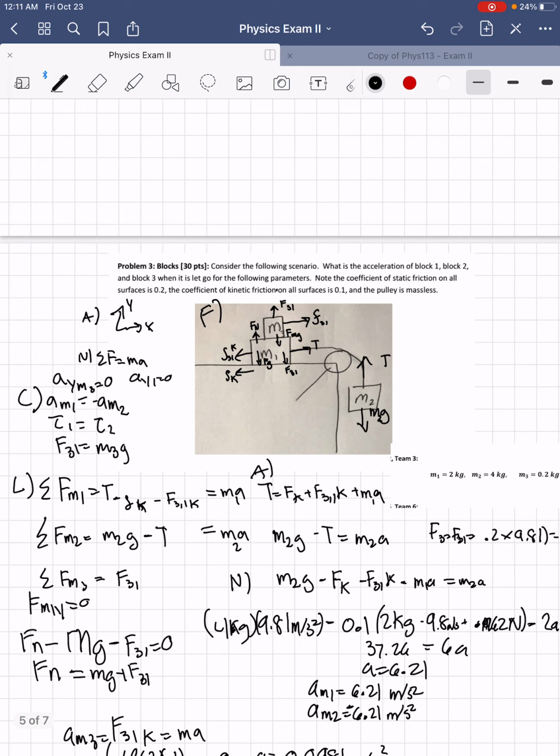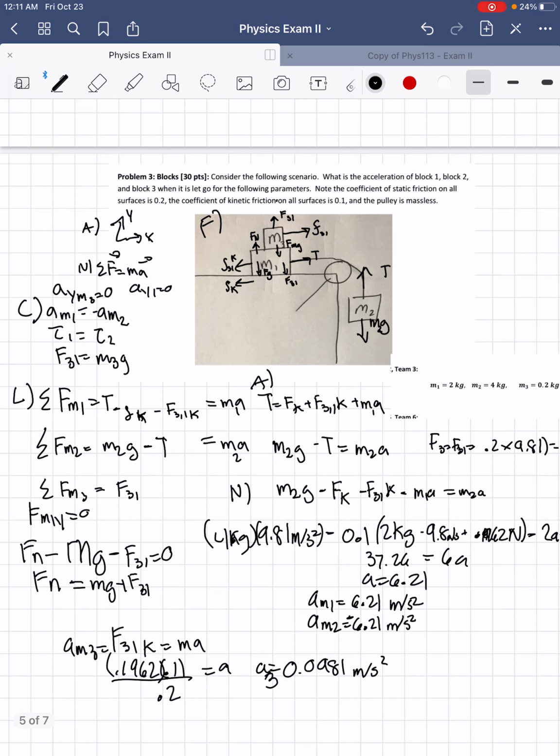So the axes of my problem were Y and X. N for the "given" part was the sum of all forces equals M times A. And then for C, for the "find" part, I did A_y of M3 equals 0, A_y of M1 equals 0, the acceleration of M1 equals negative acceleration of M2, tension 1 equals tension 2, and then F3 on 1 equals m3 g, the mass of 3 times gravity.